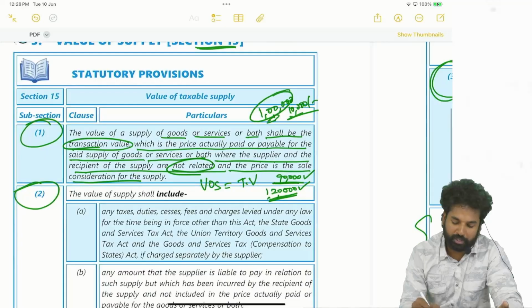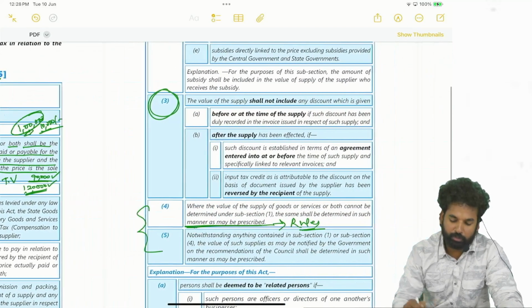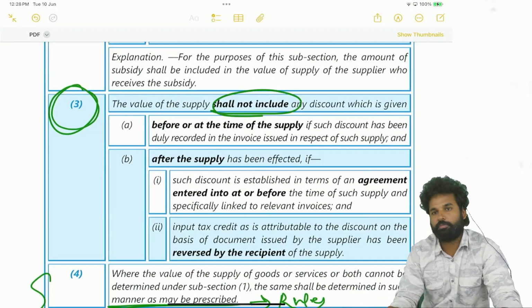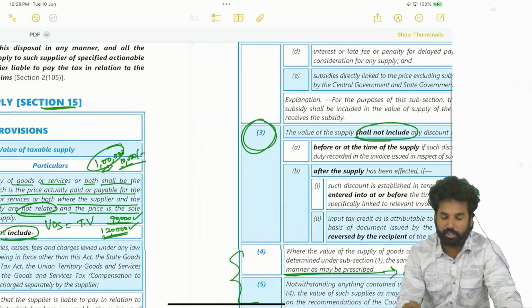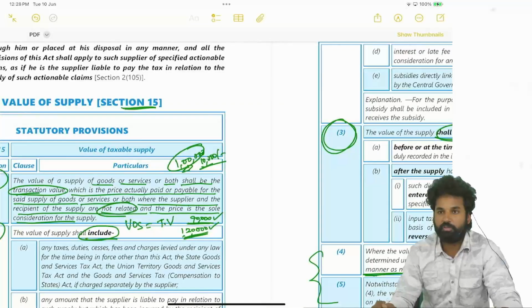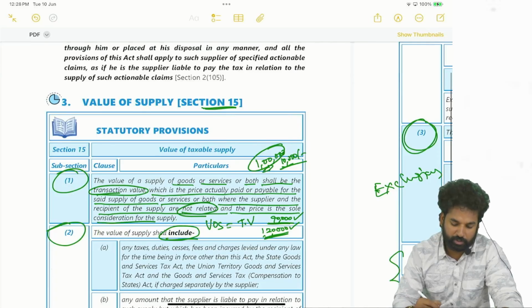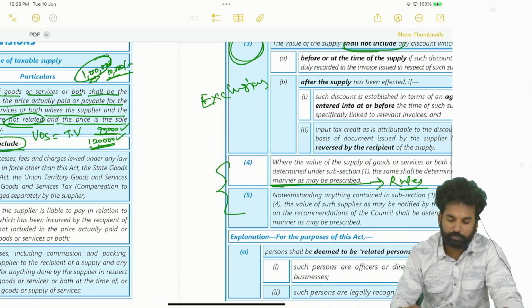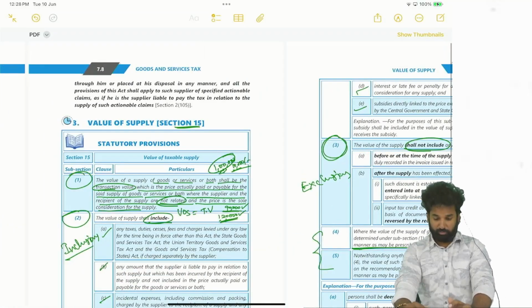Which talks about inclusions to the value. Next we will talk about section 15 subsection 3, where it will talk about exclusions to the value. So inclusions under section 15 subsection 2, exclusions under section 15 subsection 3. Inclusions, how many clauses do we have? Clause A, B, C, D, E. Okay, 5 clauses are there. So 5 clauses shall be discussed now.